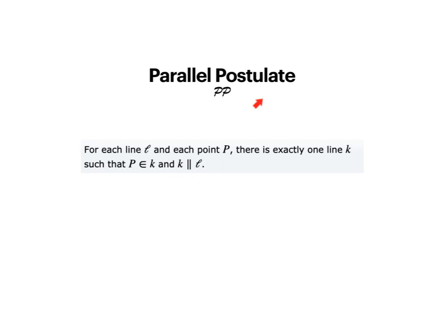The parallel postulate says for each line L and each point P, there's exactly one line K such that P is an element of K and K is parallel to L. So let me draw a picture of what that would look like. So I have a line L and then I have a point P. What this says is there's only one line that's parallel to L that will go through that point P, and that is the line K.